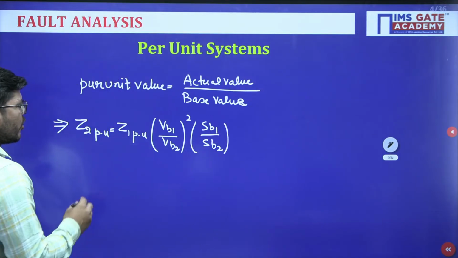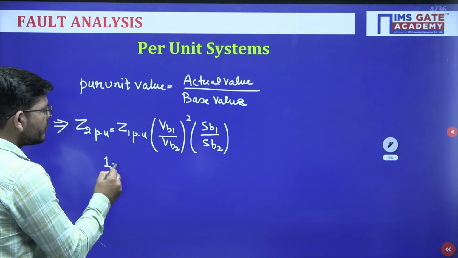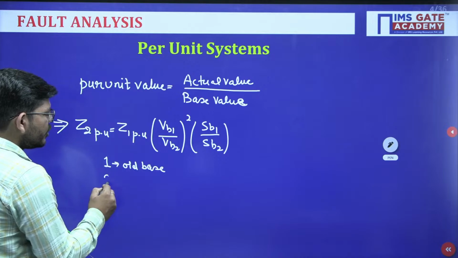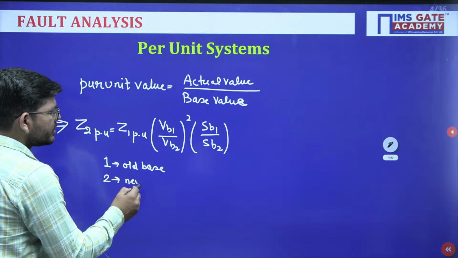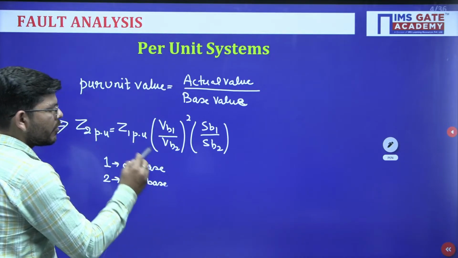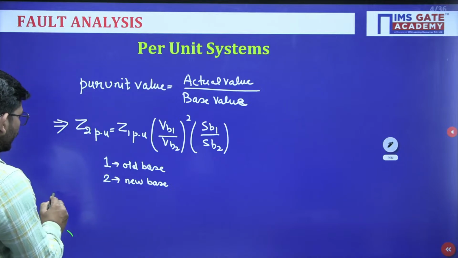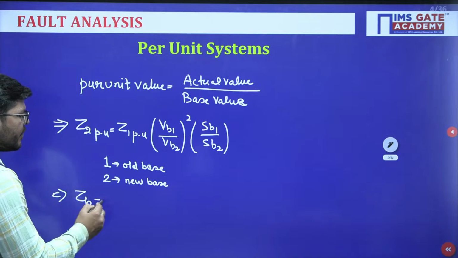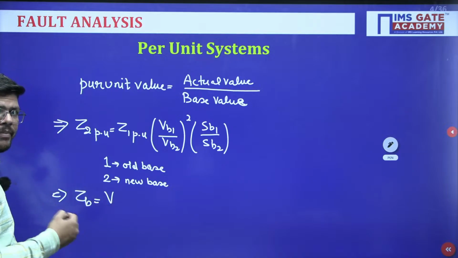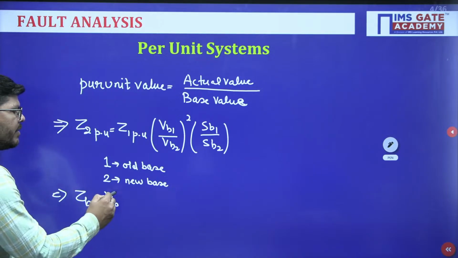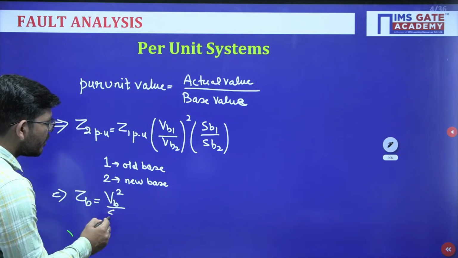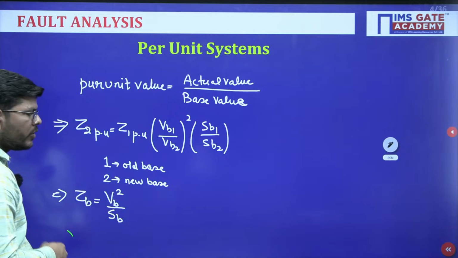Here 1 denotes the old base and 2 denotes the new base. This is a very important formula. We also have another formula. If we have to calculate Z base, then Z base equals V base upon I base, and if we multiply V base in the numerator and denominator, we get V base squared upon S base. This is also one of the formulas.